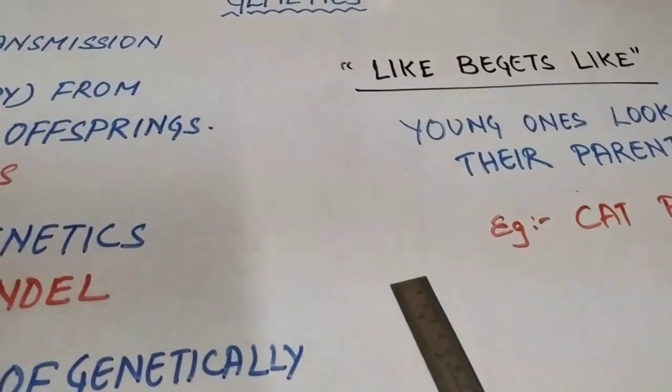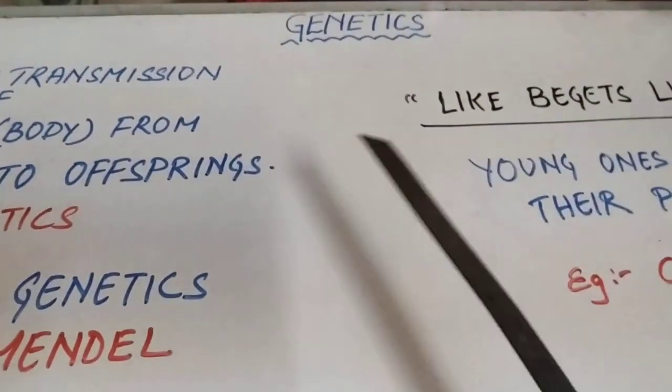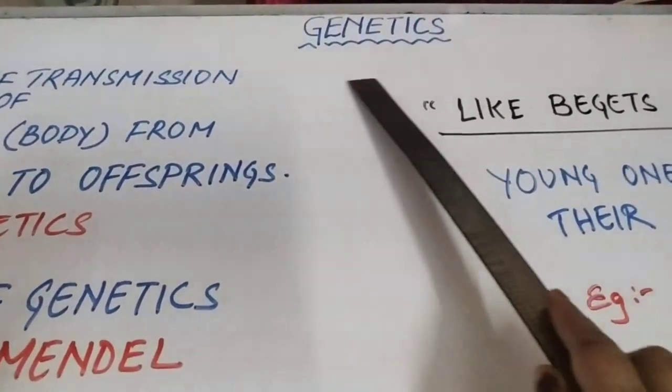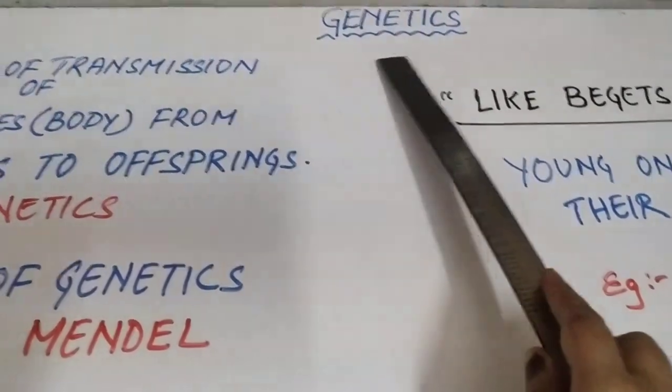So how does this happen? How do these things happen? These things are studied by a branch of biology, called genetics. So what is genetics?